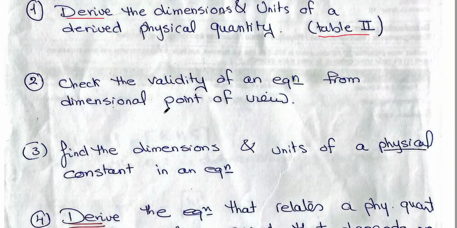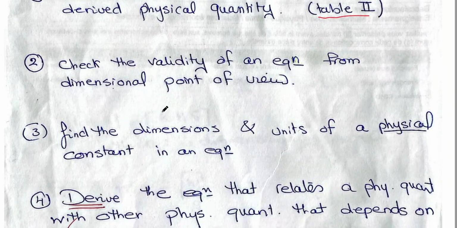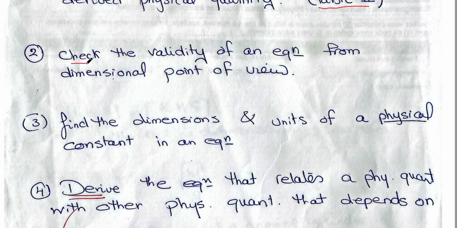Number 2, I can use the dimensional analysis theory to check the validity of an equation. I want to check if this equation is correct or wrong, but from the dimensional point of view. So we will have an example on this check.